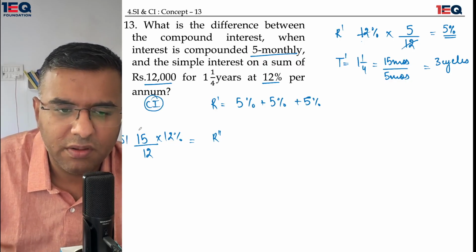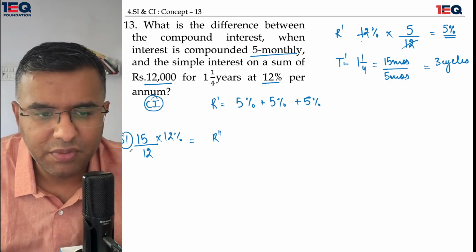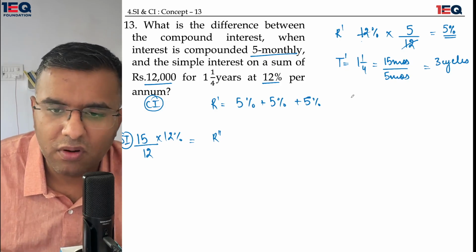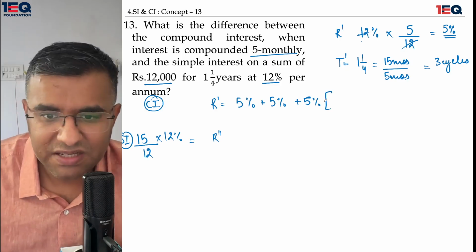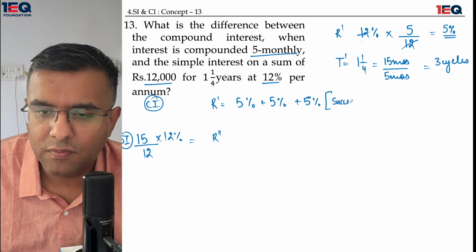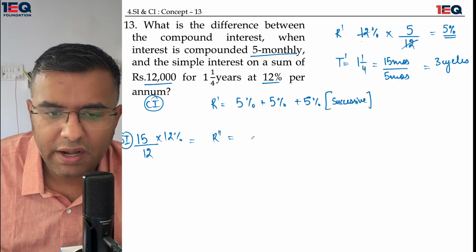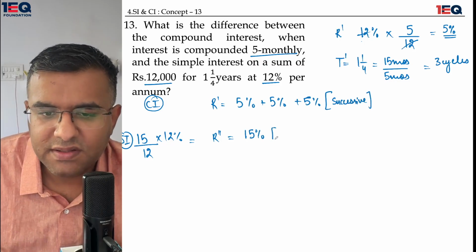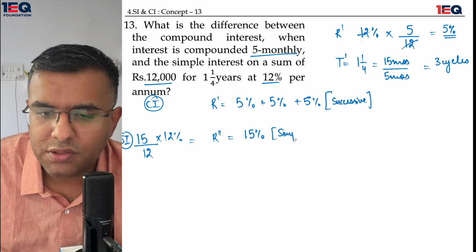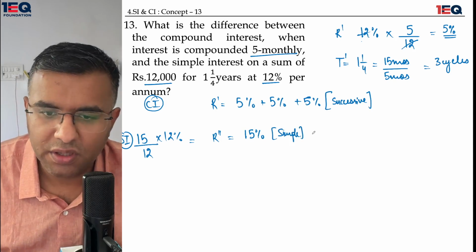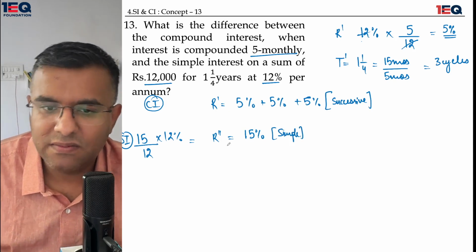I would put them in circles. This is the simple interest we are talking about over here, and this is the compound interest that we've talked about already. The 5%, 5%, 5% which you have over there is successive in nature. On the other hand, the 15% that we get over here is simple in nature. So we have successive as well as simple.